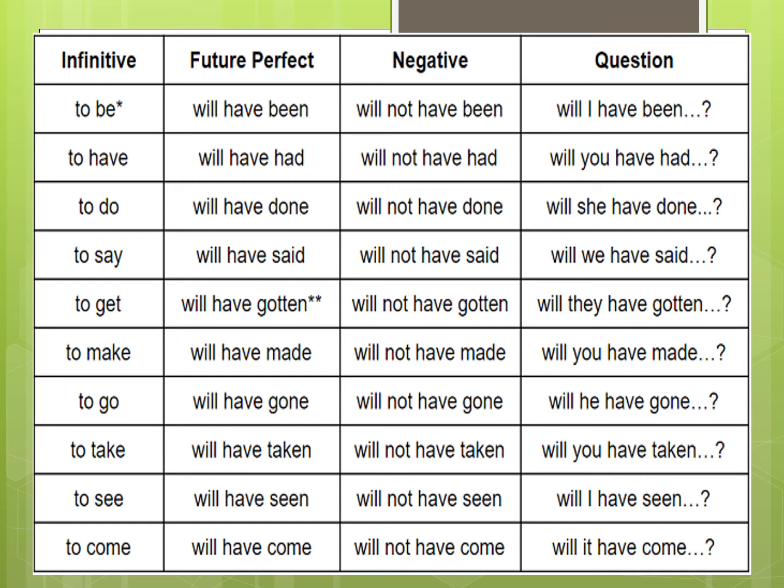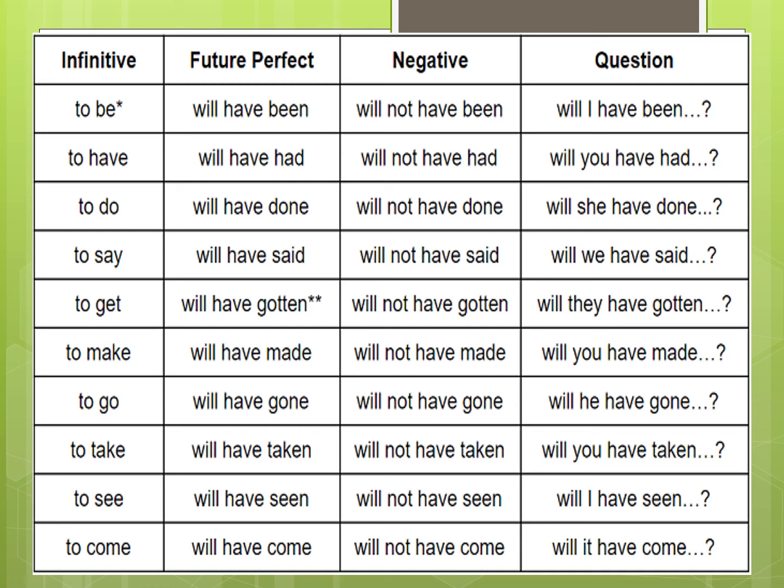Here, to be, we know that in the present, it is am, is, are. In the past was and were. But the past participle, or V3, is been. So will have been. The negative form, will not have been. The question is the same as we spoke before when we were talking about the regular verbs. Will before the subject after the will. So you are forming a question.